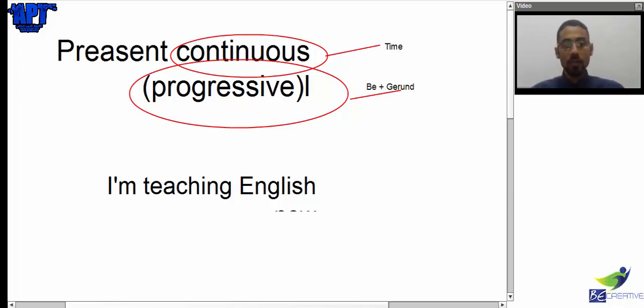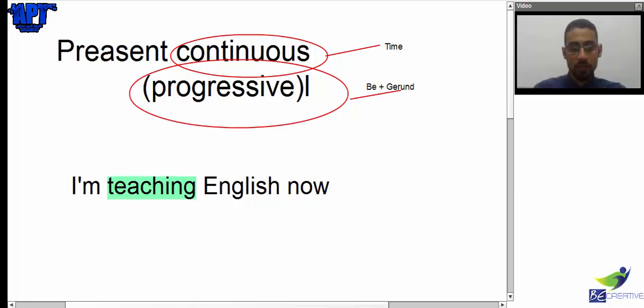Now, in our sentence, let's highlight teaching, because this is the gerund, and we will highlight the verb to be to make it present, which is am. So I'm teaching now, and this is how I clarify that it's happening now. That's the first thing: I talk about it now.